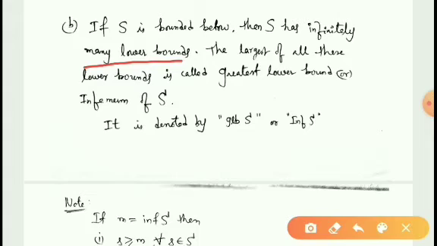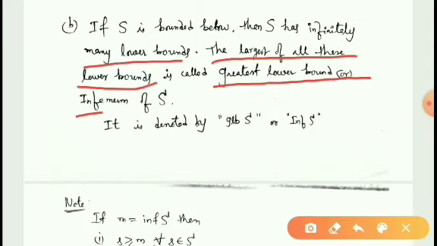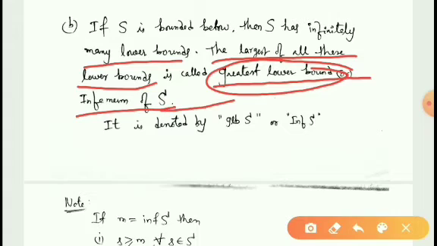Out of all these lower bounds, the largest of all these lower bounds is called the greatest lower bound or infimum. So whenever S is bounded below, we can find infinitely many lower bounds to the set S. Out of all these lower bounds, the largest of all these lower bounds is said to be the greatest lower bound, and this is also called the infimum of S.